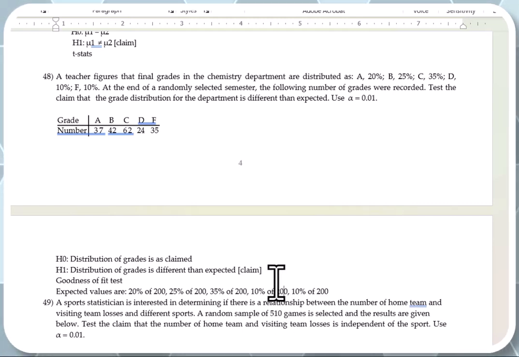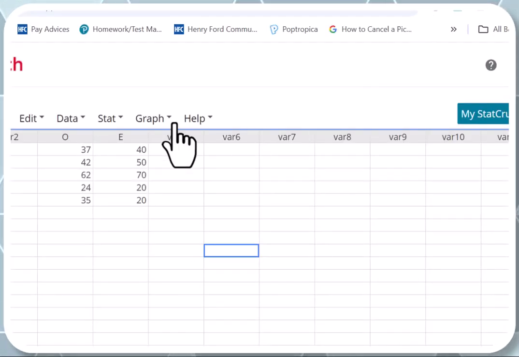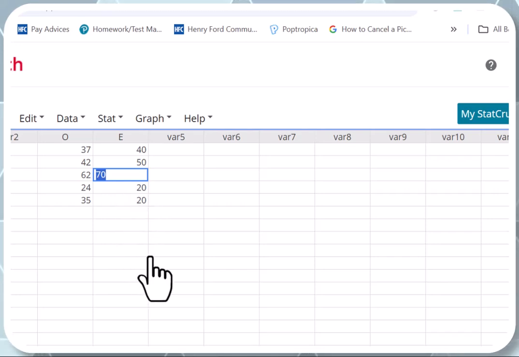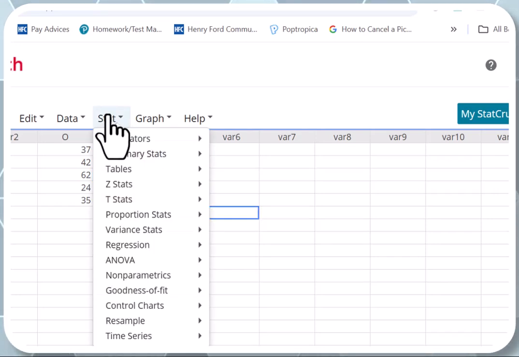So let me take you to StatCrunch and show you how to do that. I'm in StatCrunch, guys. I put the observed values in this column, exactly as given to me. The expected values are the percentages of the total, 20% of 200. The total is 200, guys. If you add them up, you get 200. So 20% of 200 is 40, 25% of 200 is 50, 35% of 200 is 70, and so on and so forth. And now we're going to run the test.